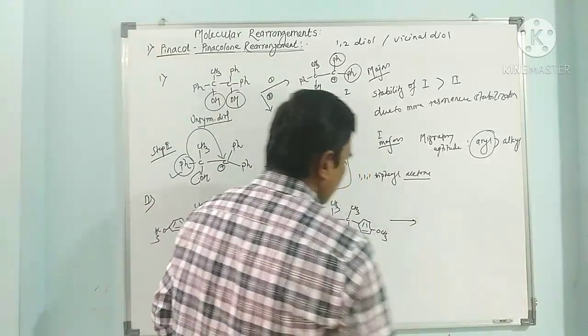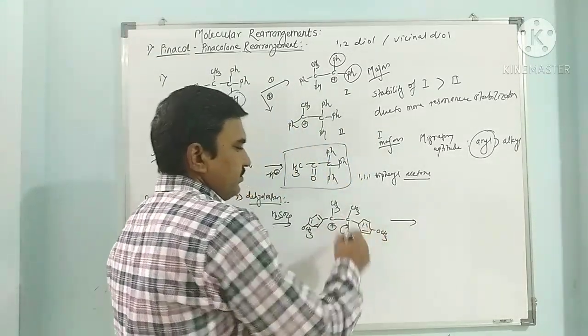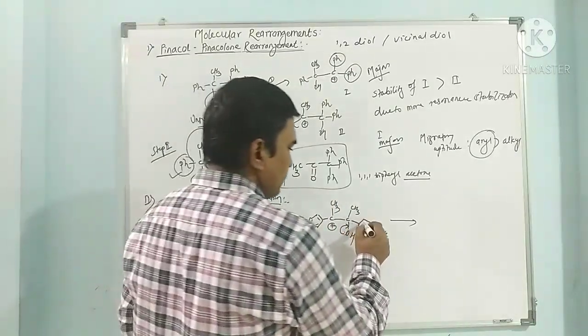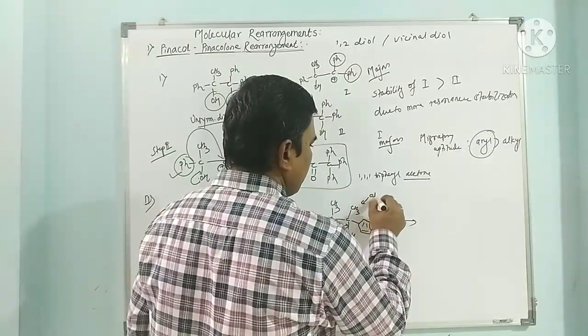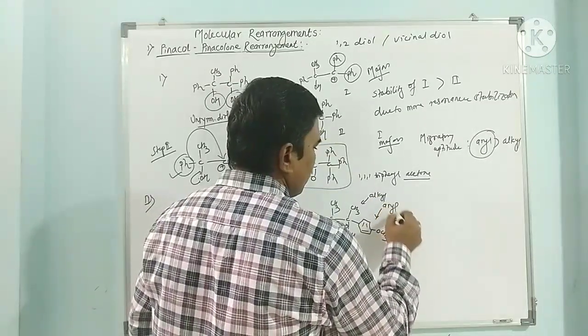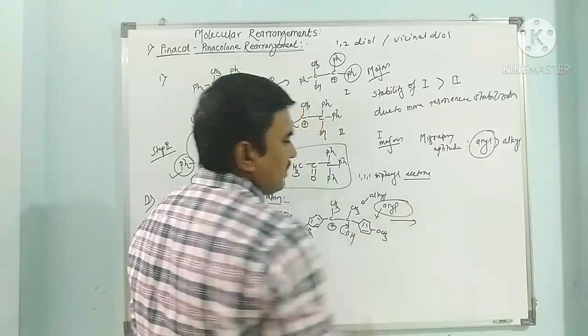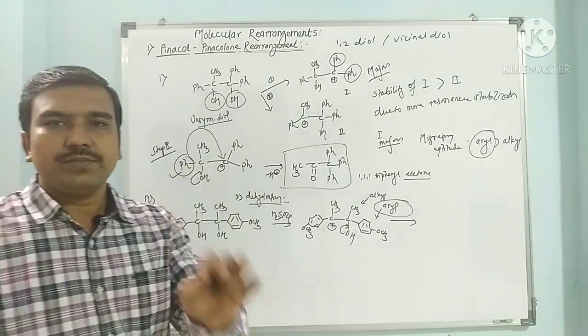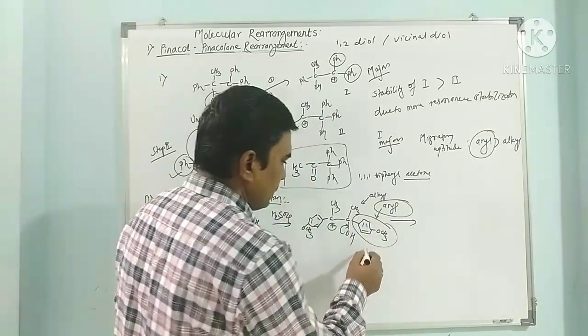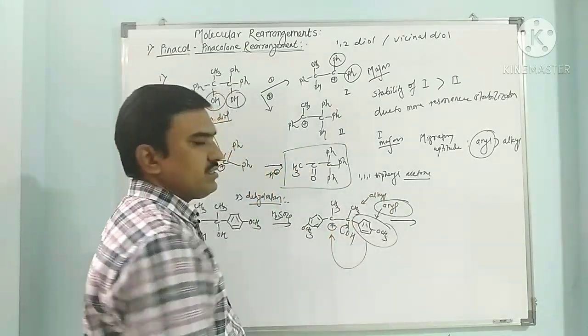When there is a chance of migration of a group from one place to another, this is aryl, this is alkyl. We have seen that aryl groups have greater migratory aptitude. So this migrated from this place to this place.